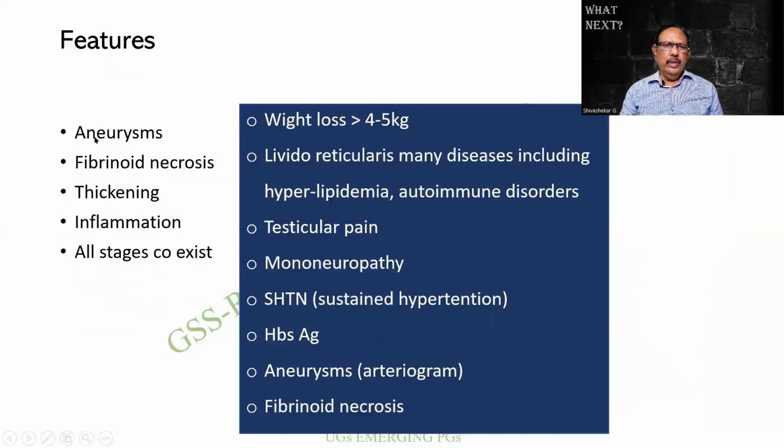So, aneurysms, there will be a fibrinoid necrosis, thickening, inflammation, and many of the stages can coexist. Patient can present with weight loss, not very specific, livedo reticularis, and hyperlipidemia. Other autoimmune diseases can be there. Testicular pain, maybe again because of vascular compromise. Mononeuropathy, sustained hypertension. Hepatitis we had mentioned, aneurysms, fibrinoid necrosis. So most of them are again given in the box.